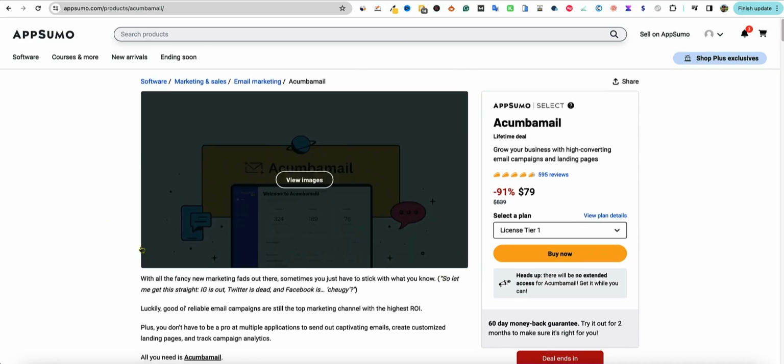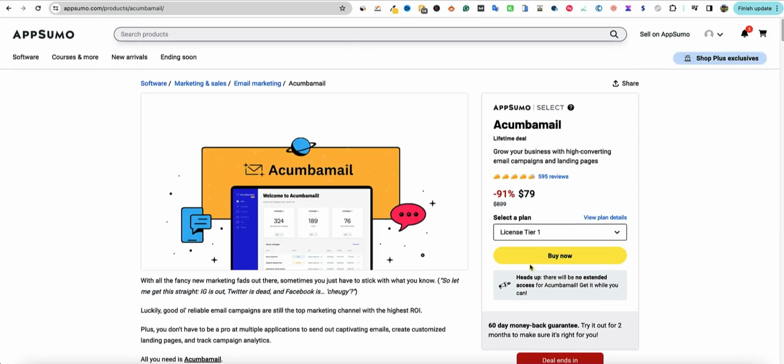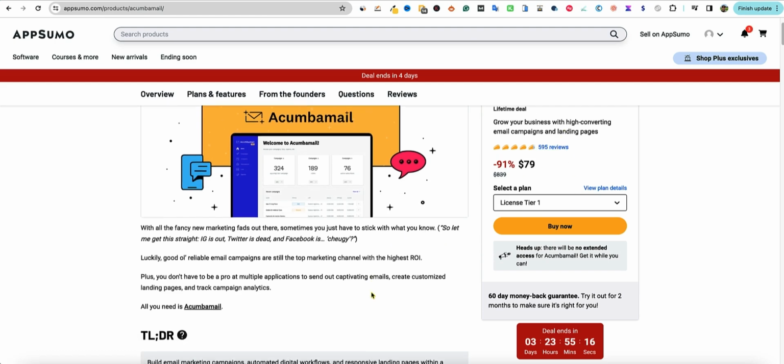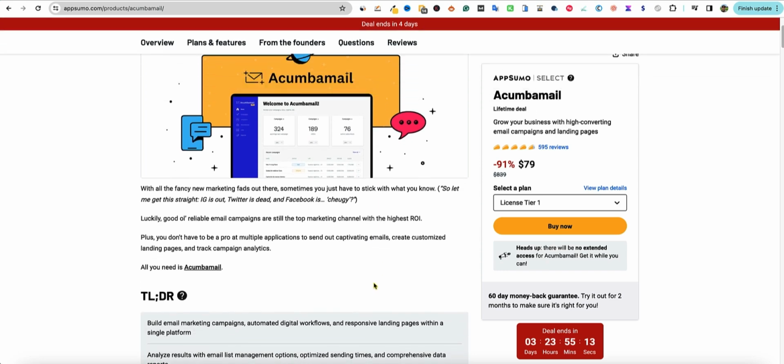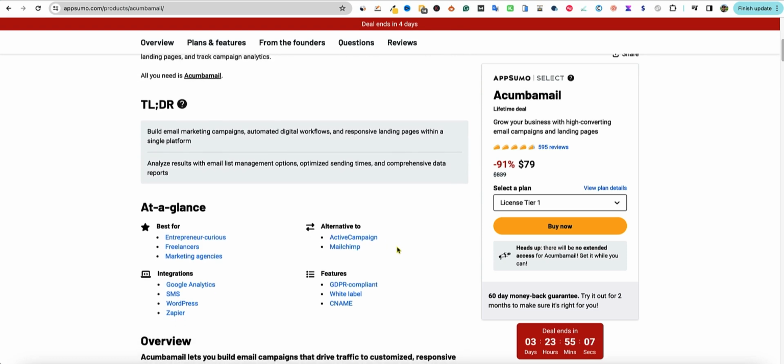So here is Acumbamail. Here is the sales page on AppSumo. You can see the deal ends in 4 days. I know this tool has been back. Obviously, they have almost 600 reviews, and that's like a 4.6, 4.7 out of 600 reviews. So this is obviously going to be a good tool right out of the gates with that much social proof of people that like the tool. My prediction anyways would be that it's a pretty dang good tool.